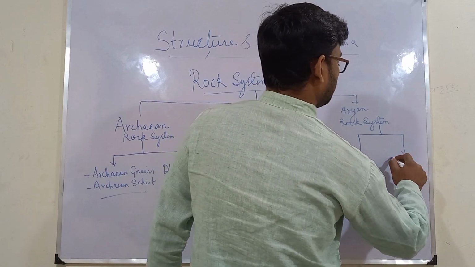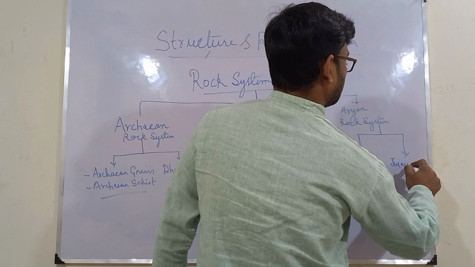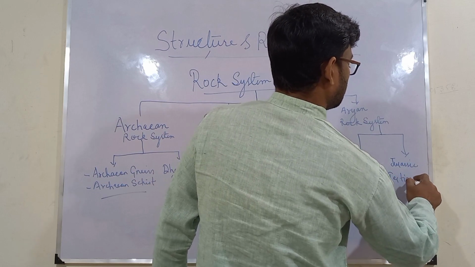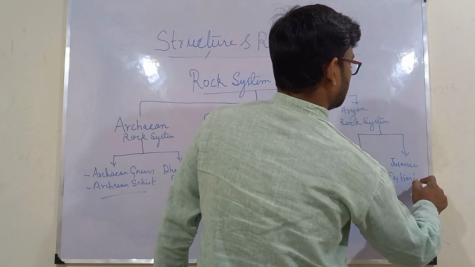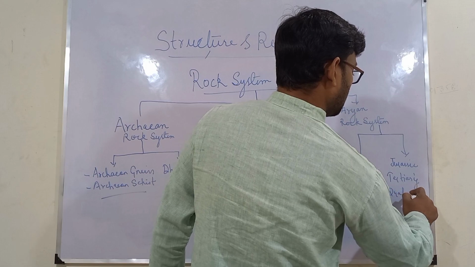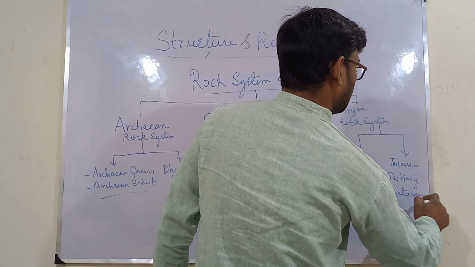And here we have Jurassic rock type, tertiary rock type, and then we have quaternary.